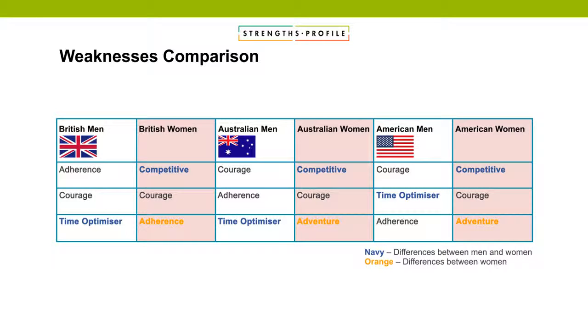What does it hold you back from doing? And what can help you get there? What would it look like if that were your strength? What have you got in your toolkit to support you? So, key differences here, just so we move off of weaknesses, is that time optimizer is more of a common weakness for men, whereas we had competitive for women.